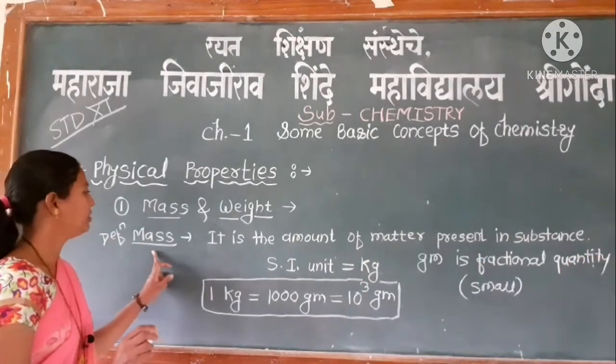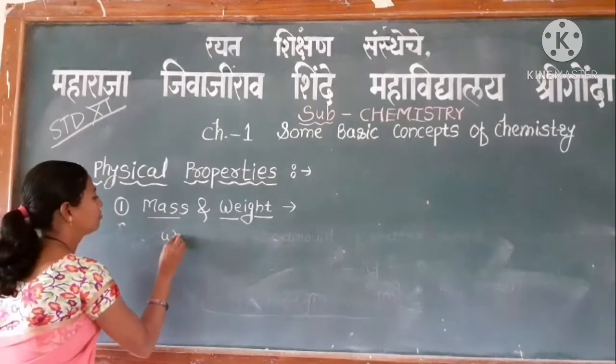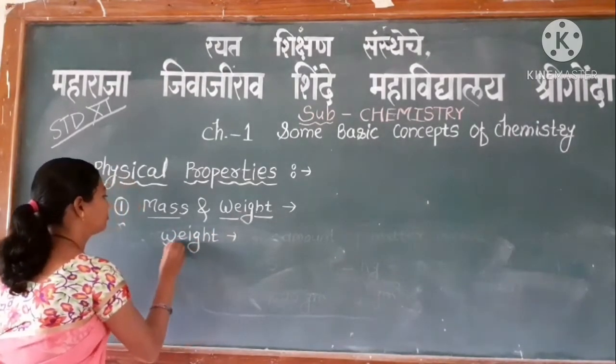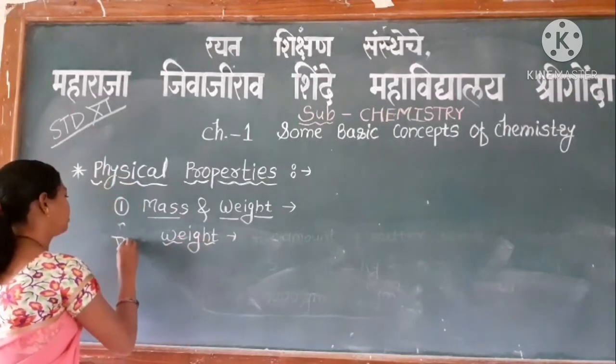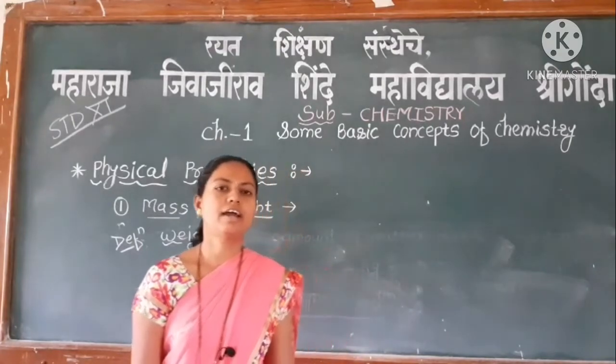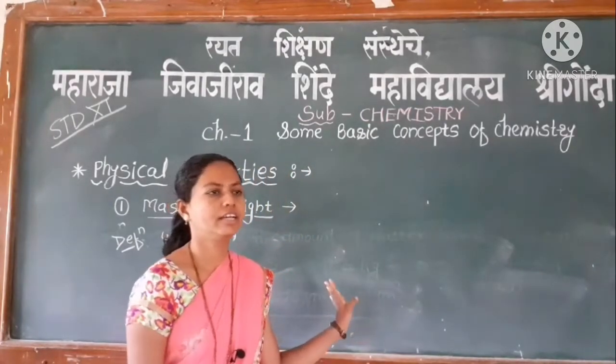Next we have to see weight. It is the product of mass and gravitational acceleration.